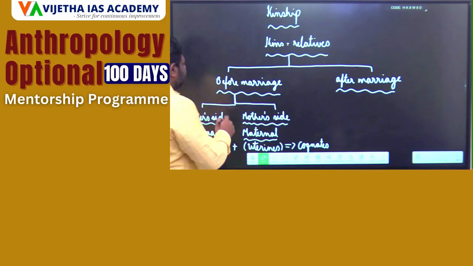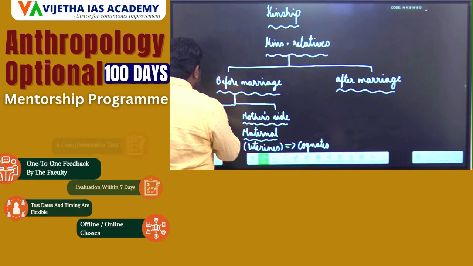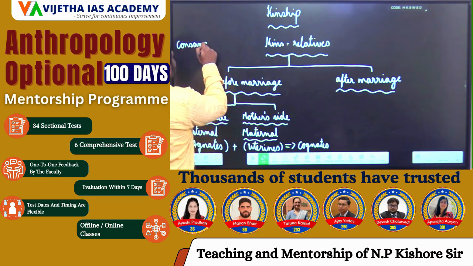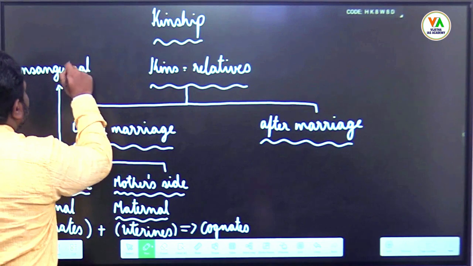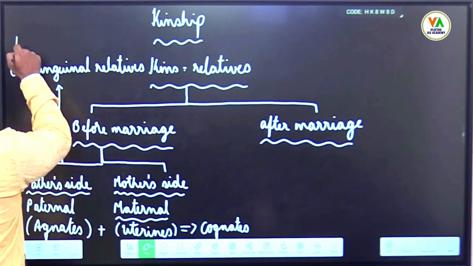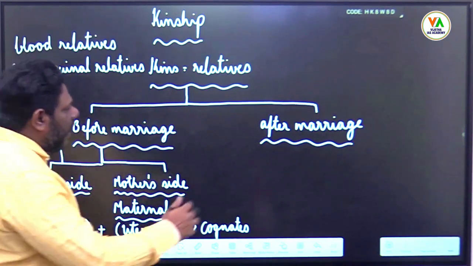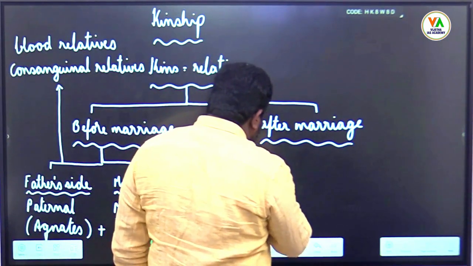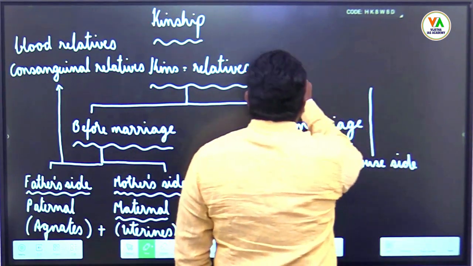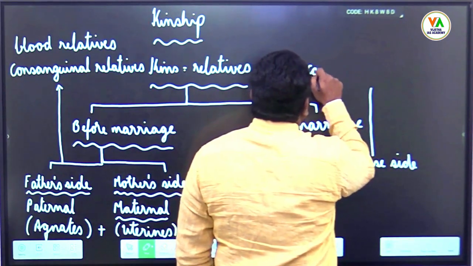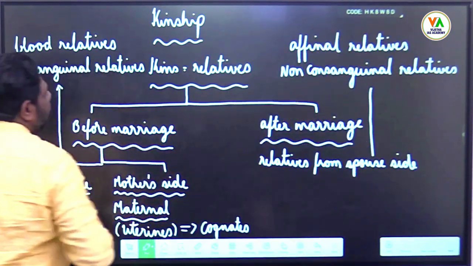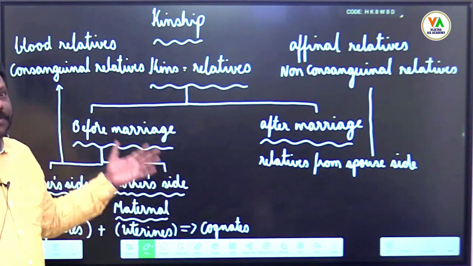Both father side and mother side relatives are known as consanguinal relatives. Consanguine means blood. So these are all an individual's blood relatives. After marriage, a person has relatives from spouse side. These are known as non-consanguinal, also known as affinal. So kinship system deals with these.